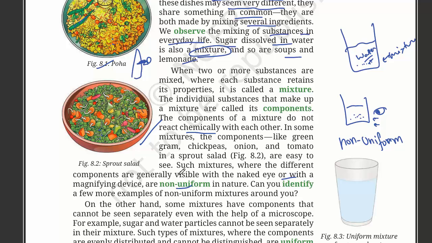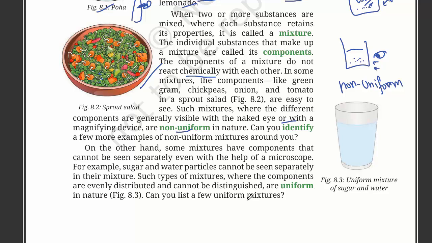And there are also other examples that we will see later. On the other hand, some mixtures have components that cannot be seen separately even with the help of a microscope. For example, if you mix sugar and water, they will form a uniform mixture, and we cannot see individually, like, this is water and these are sugar particles.